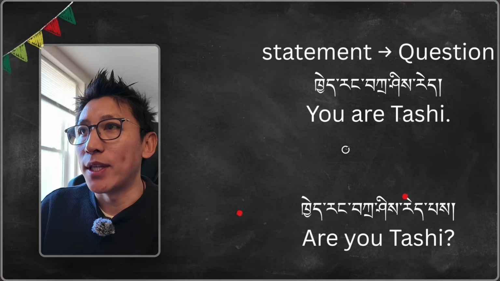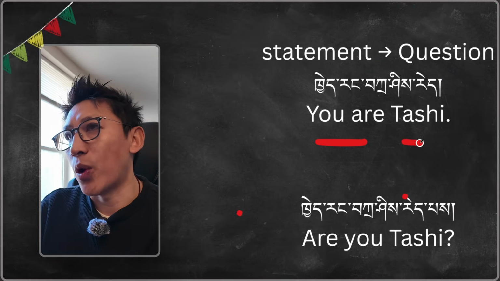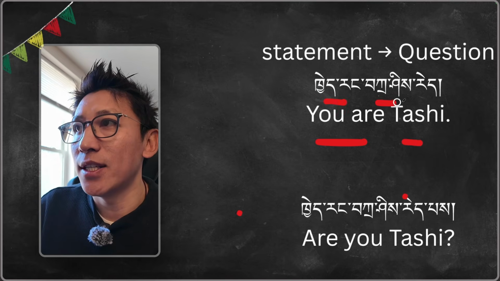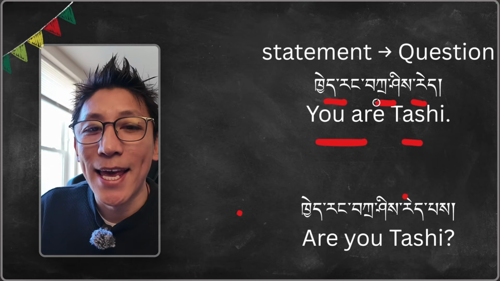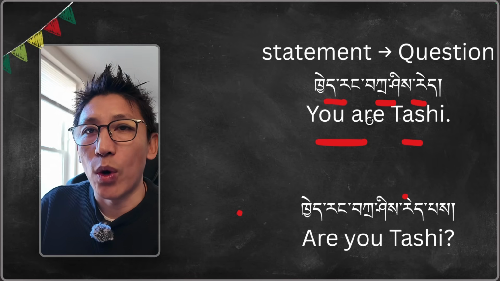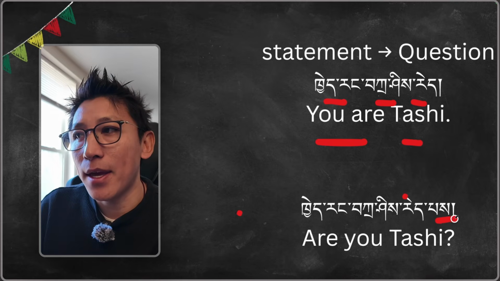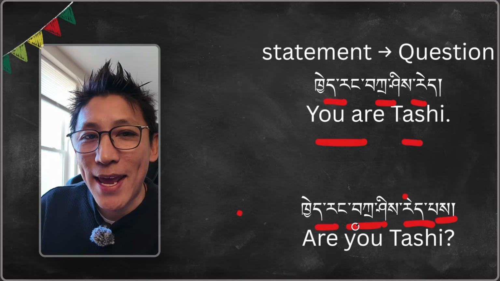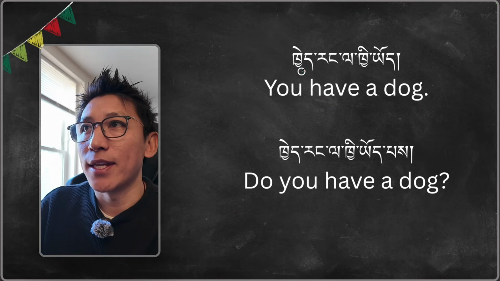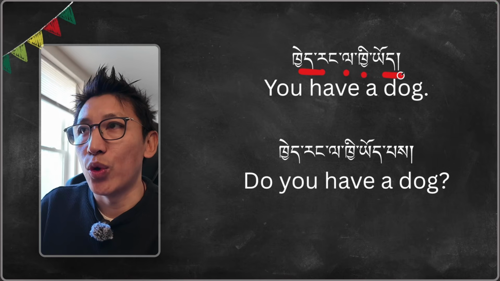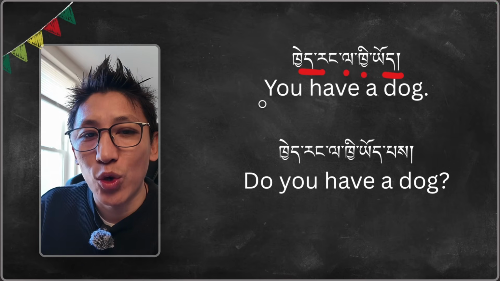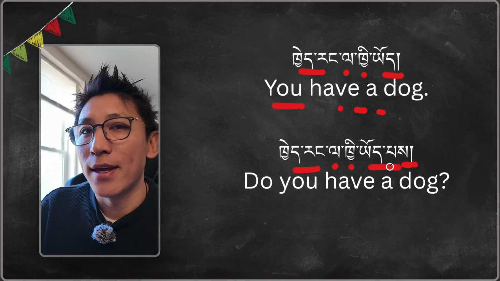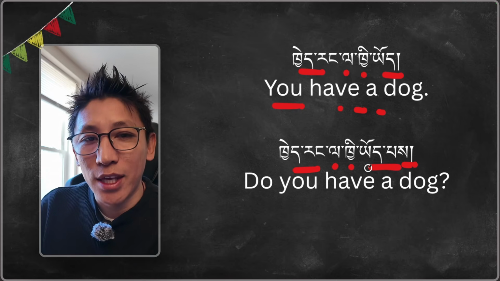In the statement, we say you are Tashi. In this kind of structure we use Tibetan: Ke Tashi re. So it says you are Tashi. When we ask a question, we add pasa be: Kerang Tashi re be. For do you have, we use Kerang la ki yu. Now it's your turn. Nice. We add pasa pe to ask a question: Kerang la ki yu be.